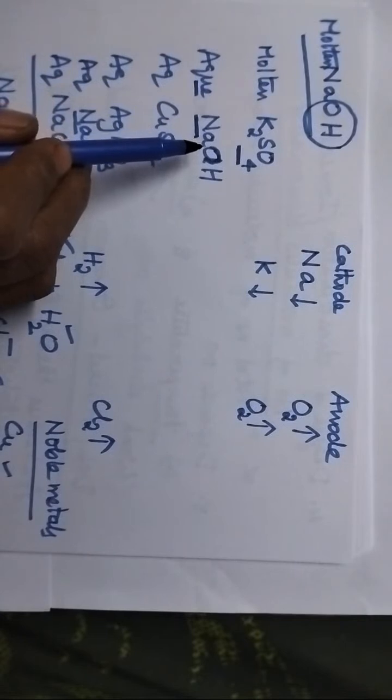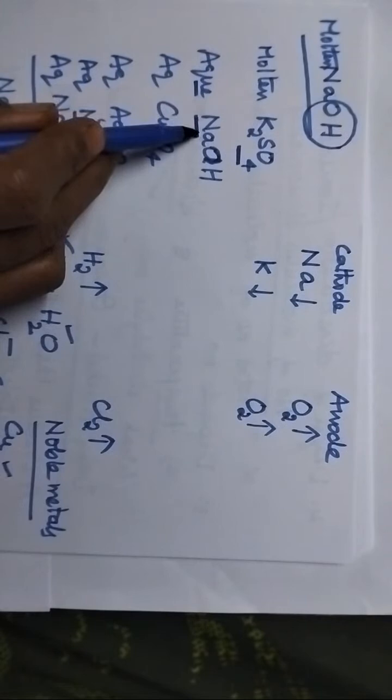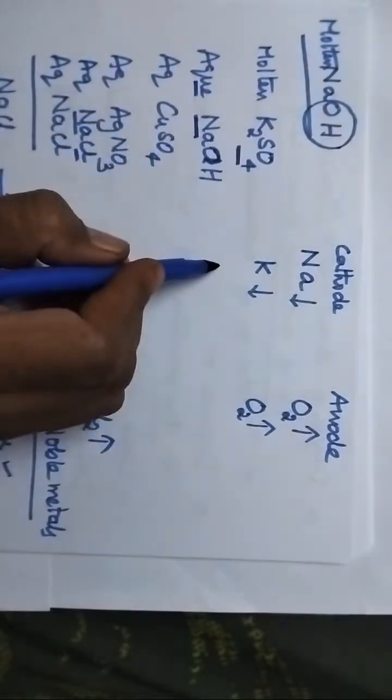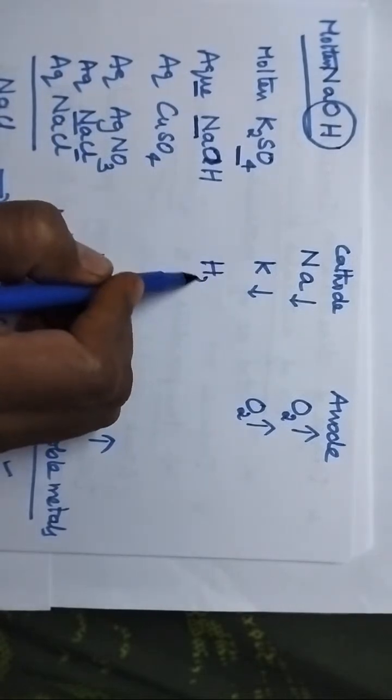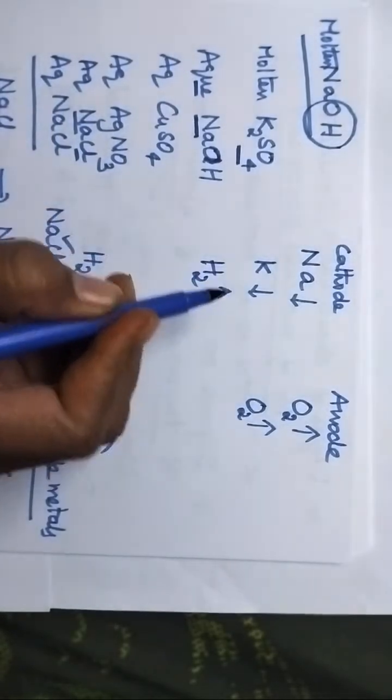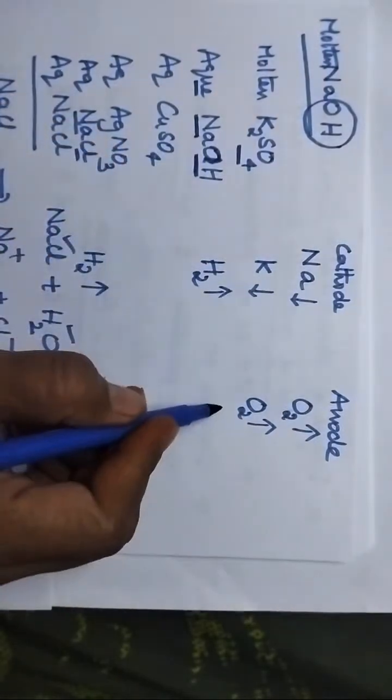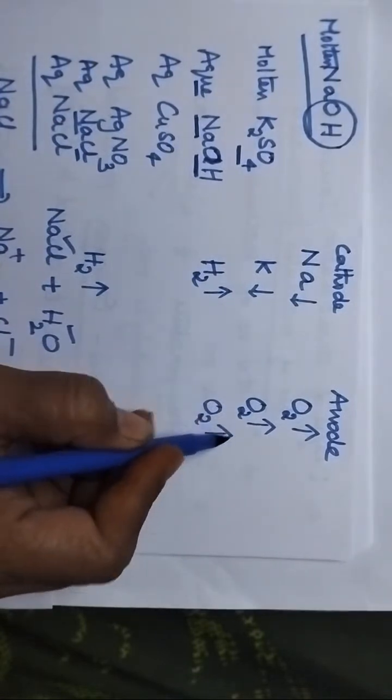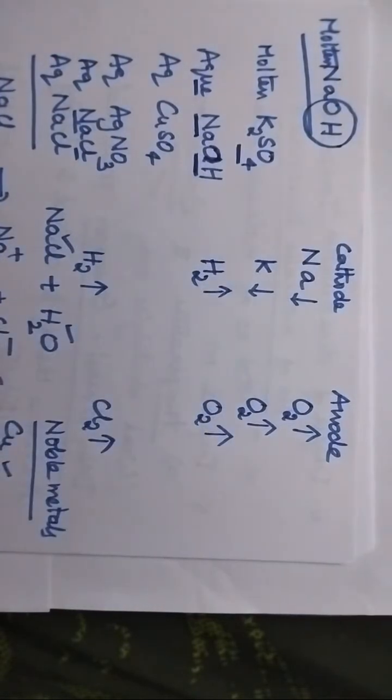So here in aqueous NaOH solution, very good iconic star, sodium metal is present. That means it is other than noble metal. And hence undoubtedly at the cathode, hydrogen gas will be liberated. And coming to the product at the anode, here the anion is OH-, and hence automatically oxygen gas will be liberated at the anode.